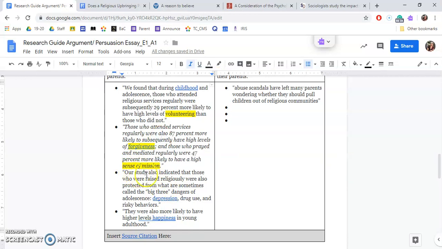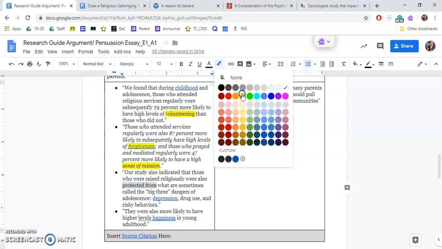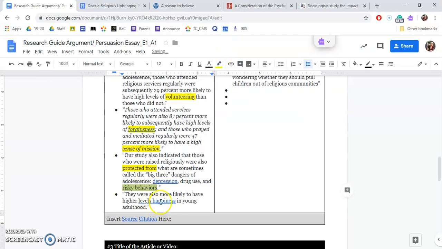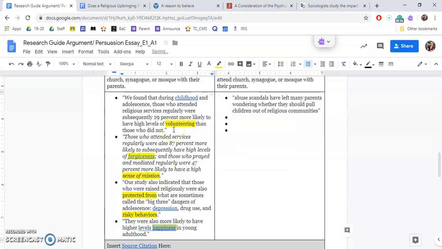So the last two, they are protected. They're protected from, and I'll highlight that and put they're protected from risky behaviors. And the last one is happiness. Okay, so what you're doing is you're looking for commonalities that become your 3 reasons.